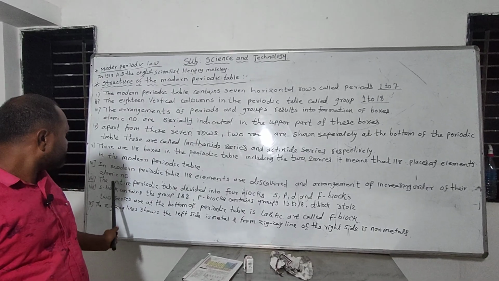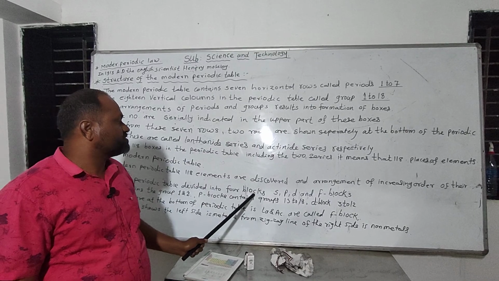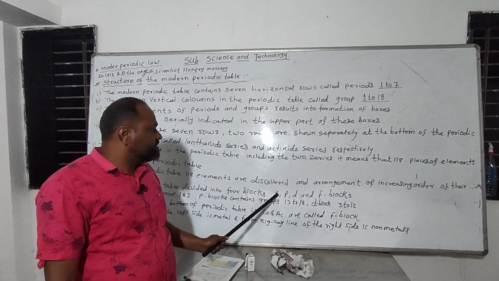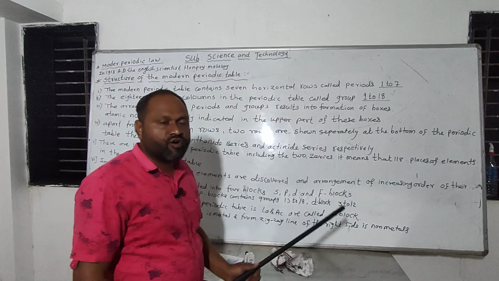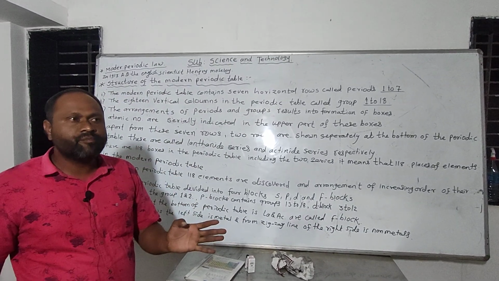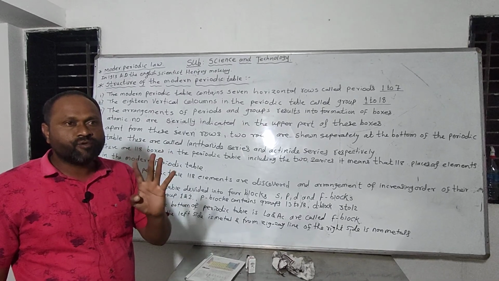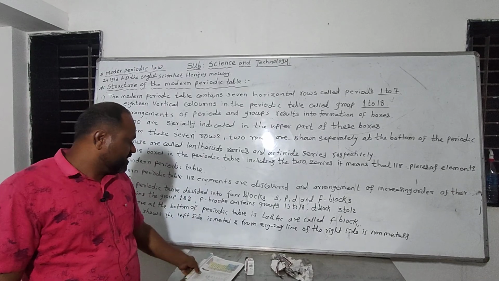Then the entire periodic table is divided into 4 blocks: S block, P block, D block and F block. How many groups does each contain?